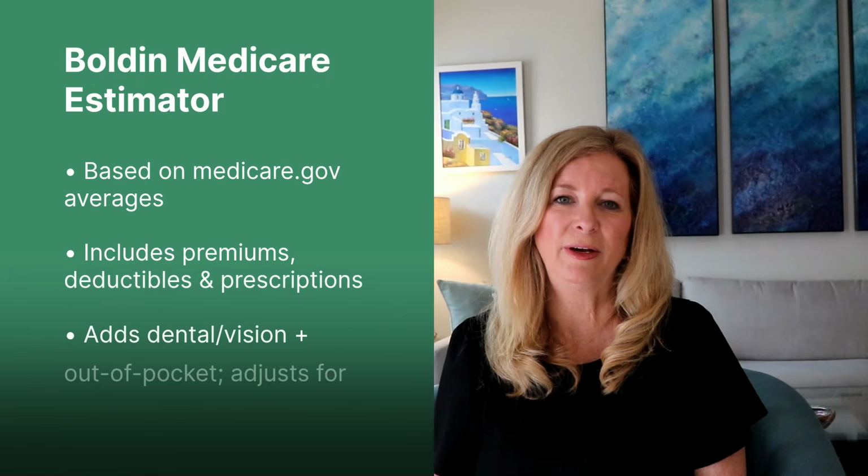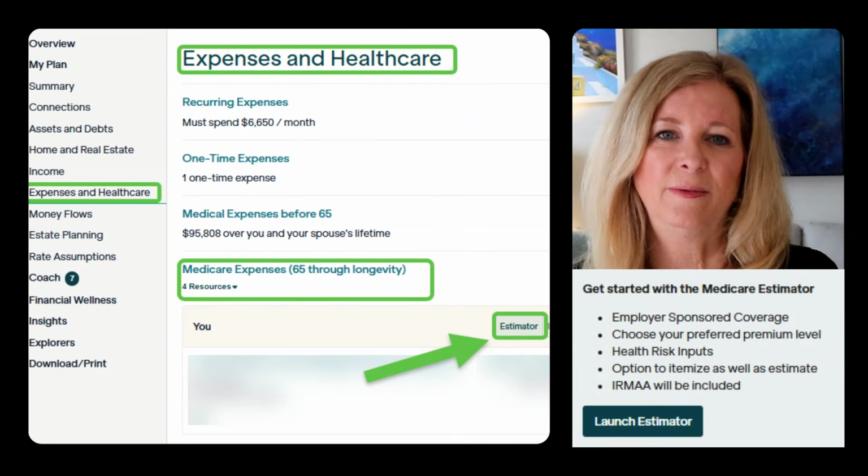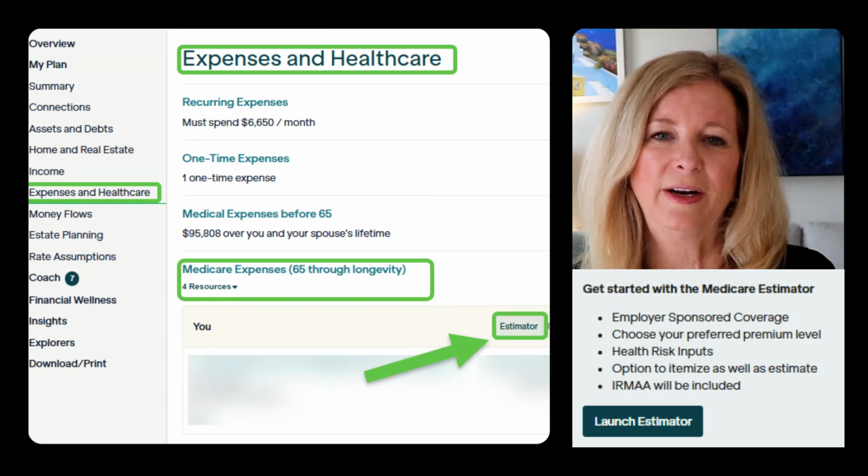The Medicare Estimator pulls average cost data from Medicare.gov and includes premiums, deductibles, prescriptions, dental, vision, and out-of-pocket costs, adjusted for medical inflation and your state of residence. On screen, we want to open the Medicare Estimator. Here you can model different types of Medicare coverage.